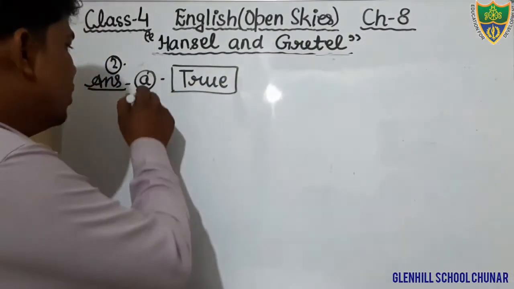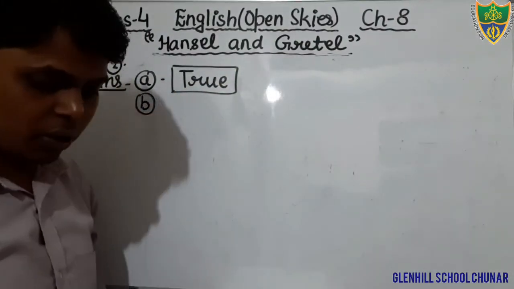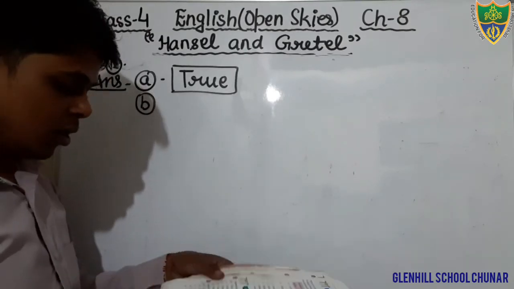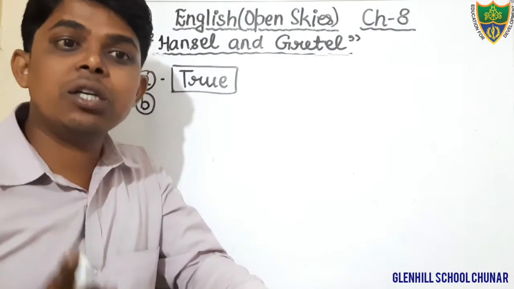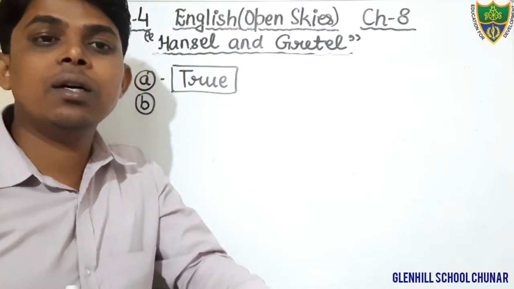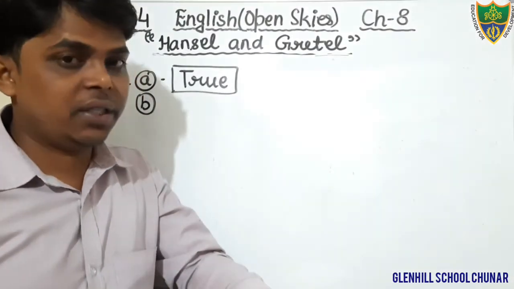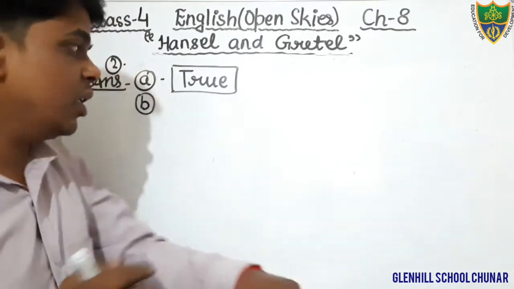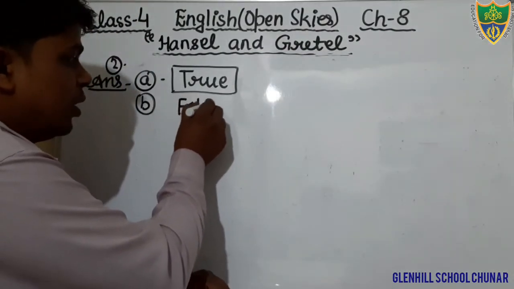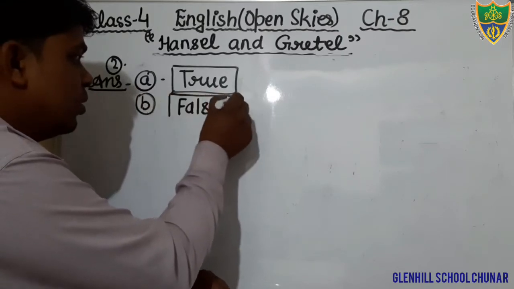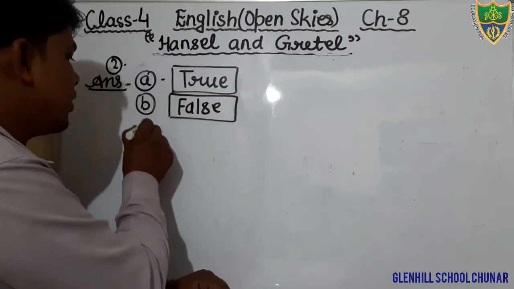Question number B. Just see, students, what is question number B? The breadcrumbs were eaten up by the witch. No, the breadcrumbs were eaten up by the birds of the forest. Okay, so that is false. You will write it false in the given box. Okay, come to the next question.